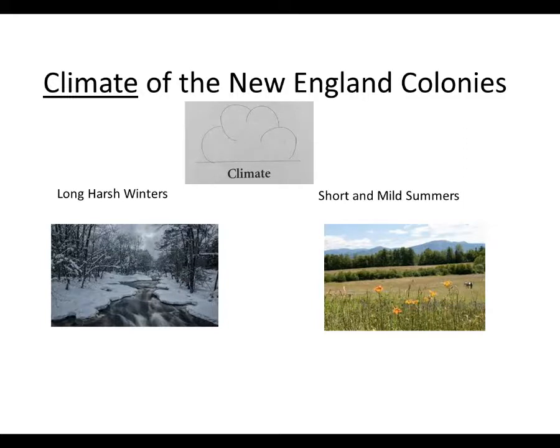Because the New England colonies were the farthest north, the overall climate was colder than the other 2 colonial regions. The winters in New England were long and harsh. Deep snow covered the land, and the temperature was bitterly cold. New England summers were short and mild, but not really hot. Summers meant short growing seasons. The New England climate consisted of harsh winters and a short growing season.